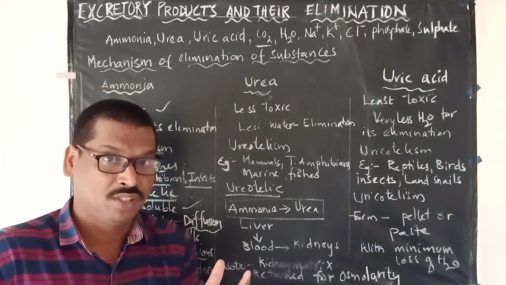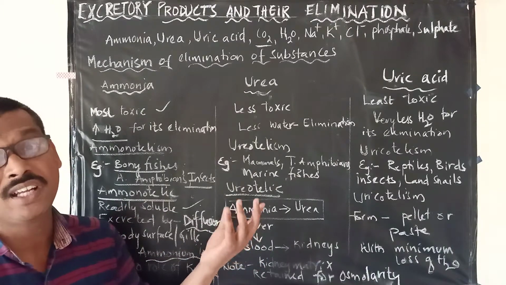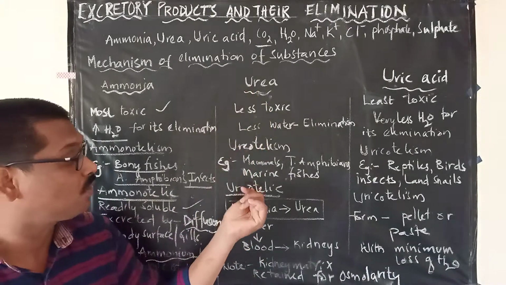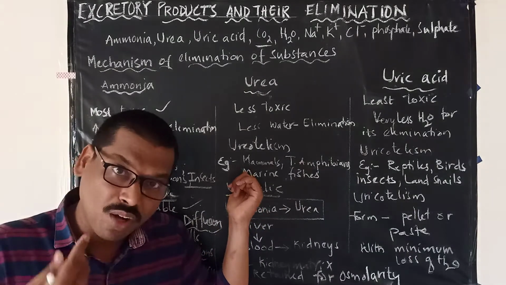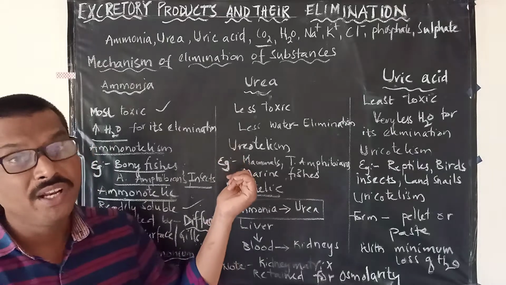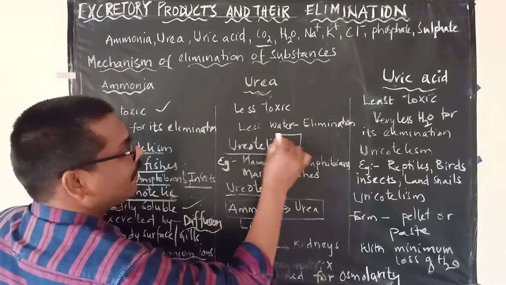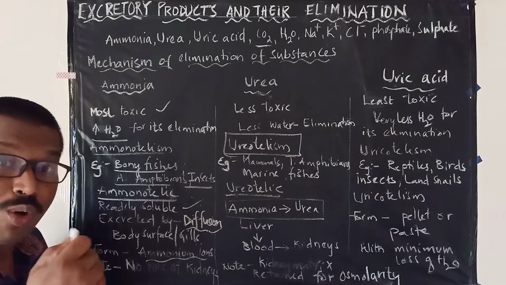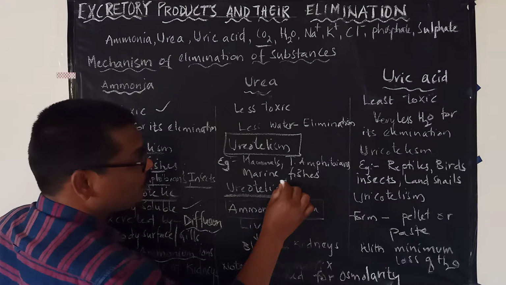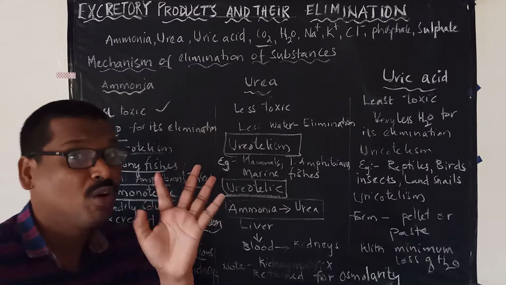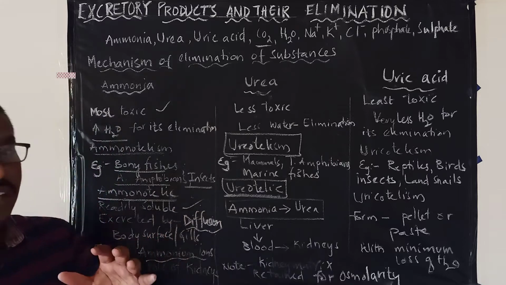Those organisms which excrete urea are called ureotelic organisms. The process of elimination of urea is called ureotelism, and the organisms eliminating urea are called ureotelic organisms.